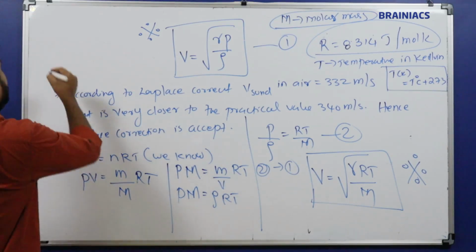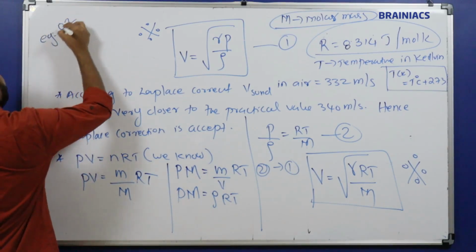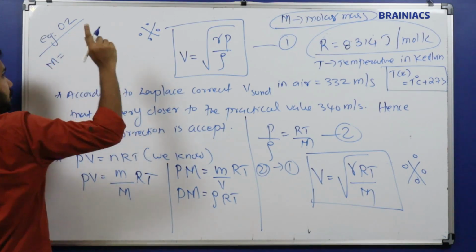For example, in the question, if they specify oxygen O2, then the molar mass of one oxygen is 16.